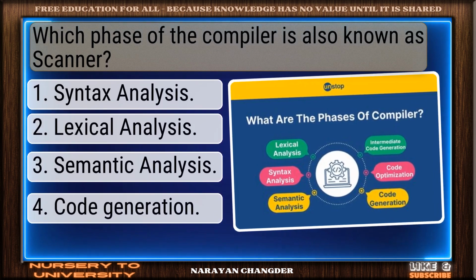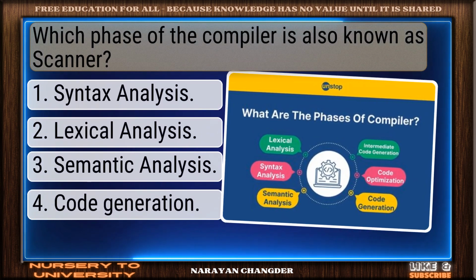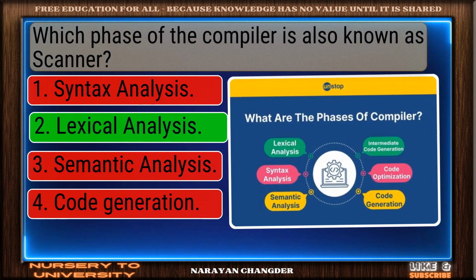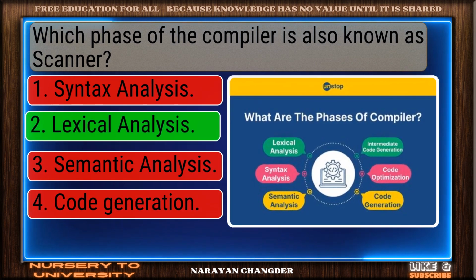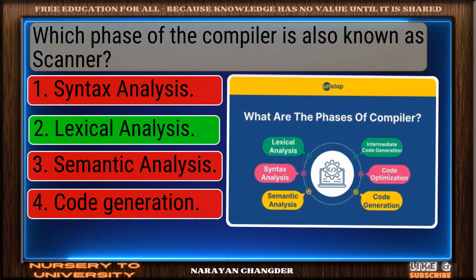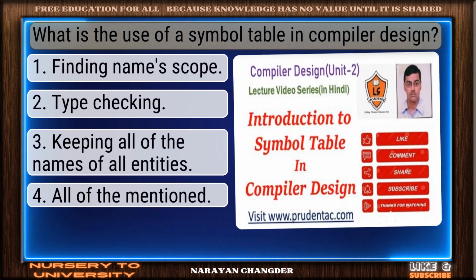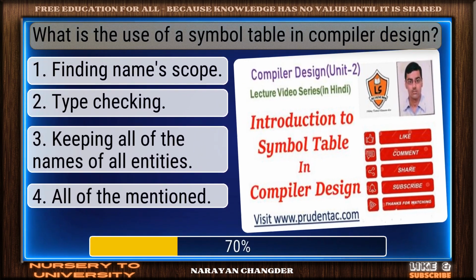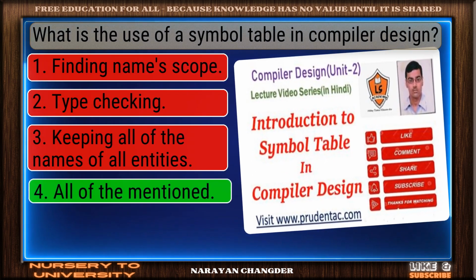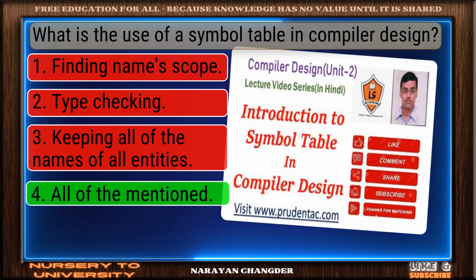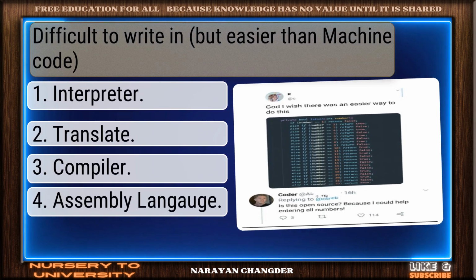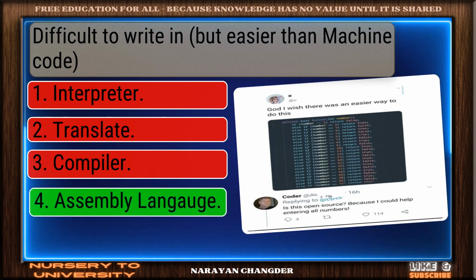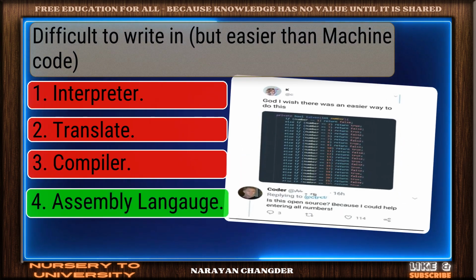Question number 38. Which phase of the compiler is also known as scanner? Right again. Lexical analysis is a valid answer. Question number 39. What is the use of a symbol table in compiler design? You chose all of the mentioned, and it is correct. Question number 40. Difficult to write in? Nicely done. Assembly language is a solid answer.